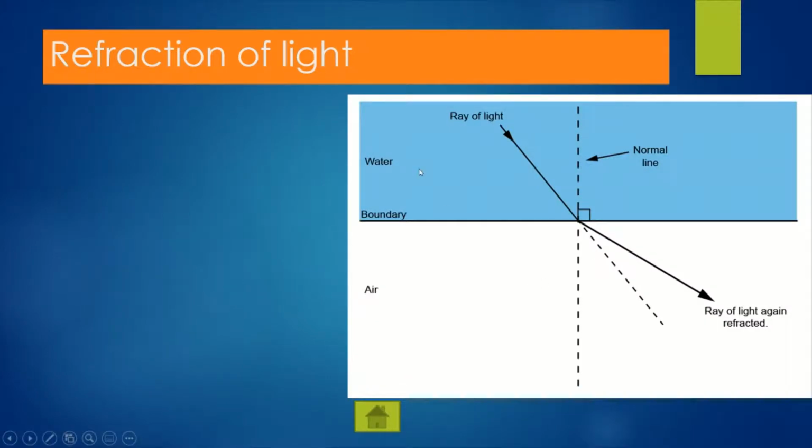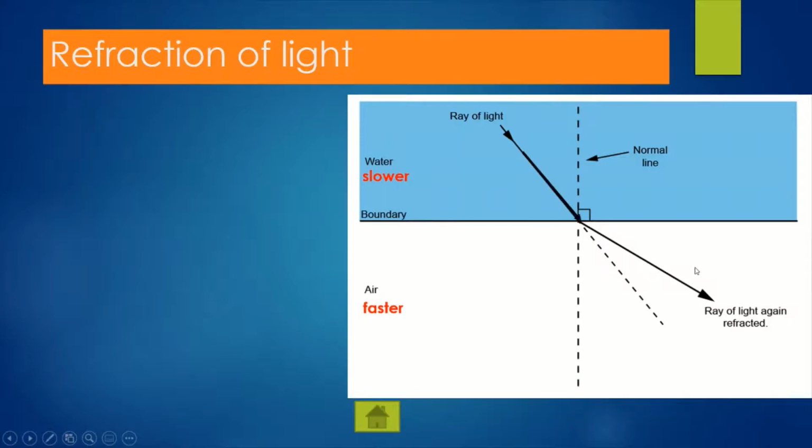Conversely, if it is traveling from more dense to less dense, light travels slower in a more dense medium and faster in a less dense medium, so it will refract away from the normal.